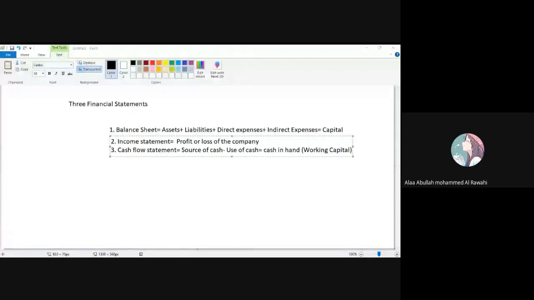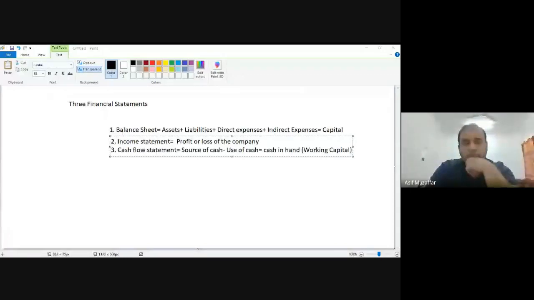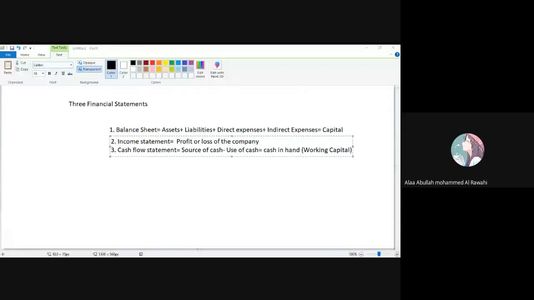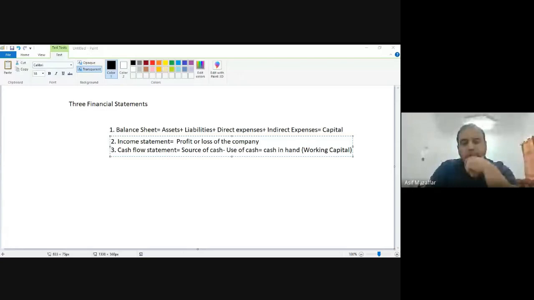Income statement? In cash flow statement, you have the cash. In income statement, you have the profit.